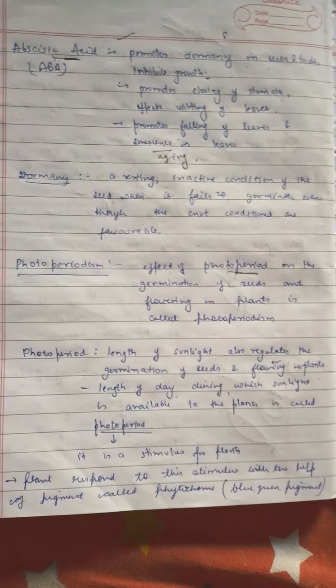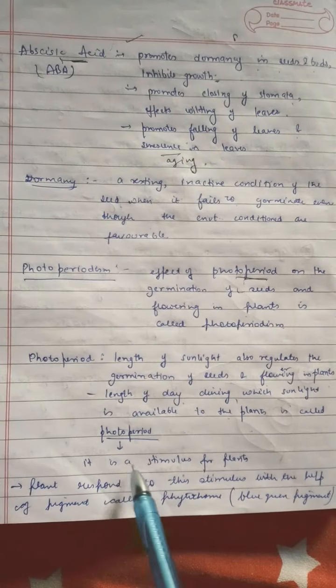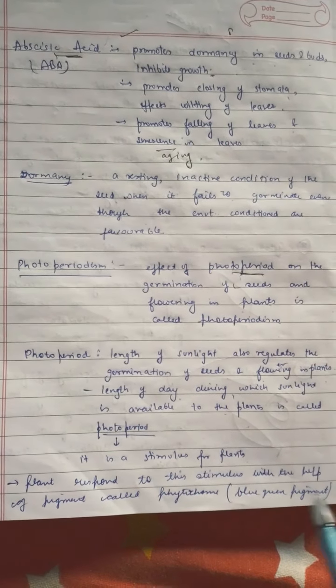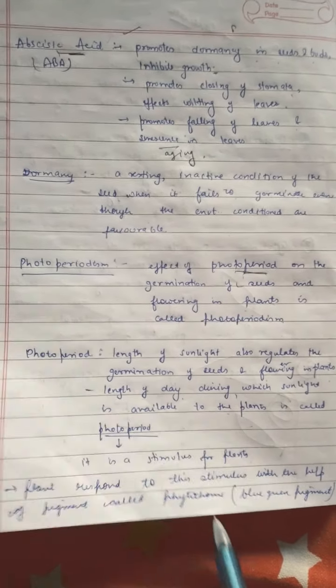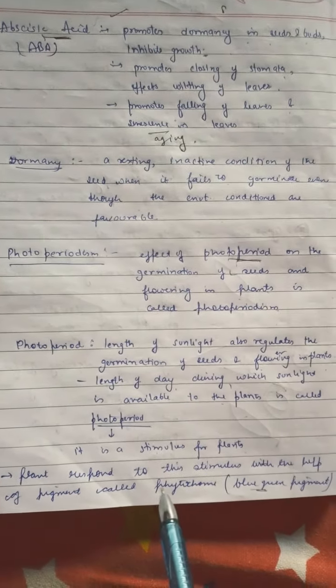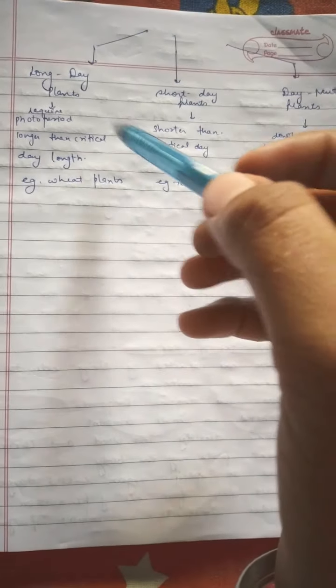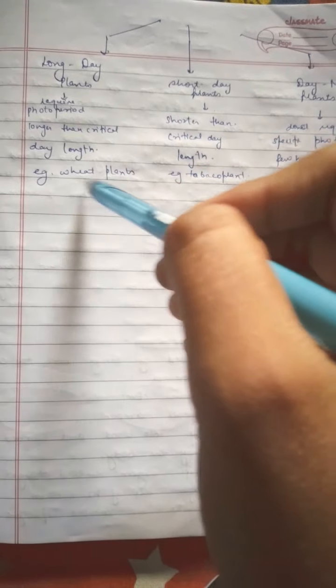flowering in plants. Photoperiod is a stimulus for the plant. The plant responds to this stimulus with the help of a pigment called phytochrome. Phytochrome is a blue-green pigment which responds to the photoperiod. There are three categories of plants according to the photoperiod. These are long day plants, short day plants, and day neutral plants. Long day plants require a photoperiod where the length of day is longer than the critical day length. Example, wheat plants.